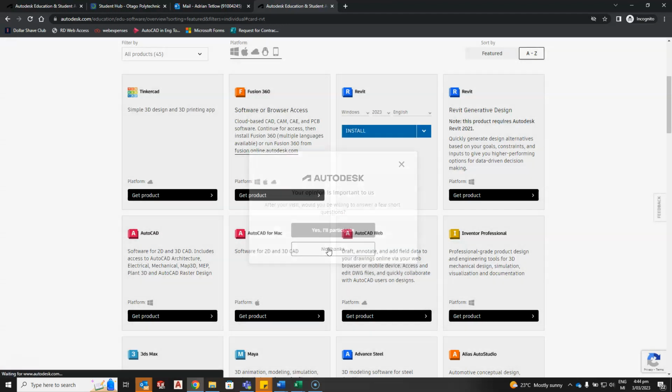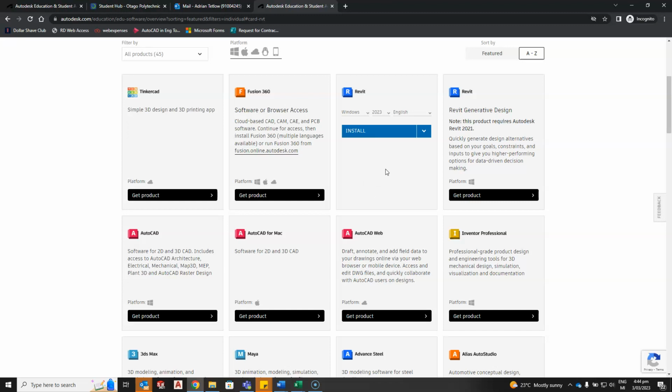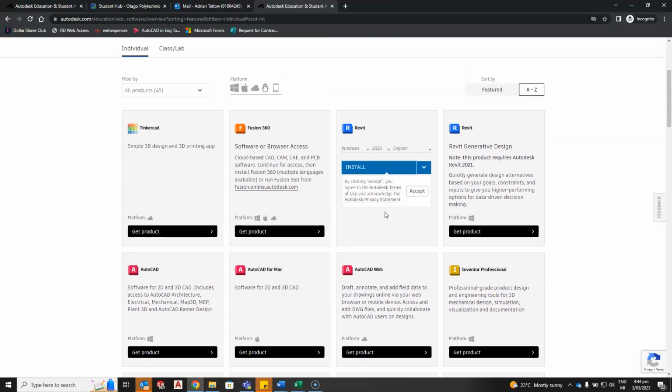No, I don't want to participate in the survey. Windows 2023 English, install. Okay, now I'm not going to install it because I don't need to, but you should be able to now just hit accept and go through that install process. And you could go back then and install AutoCAD as well, or any of these other products that you need for the course that you're doing.